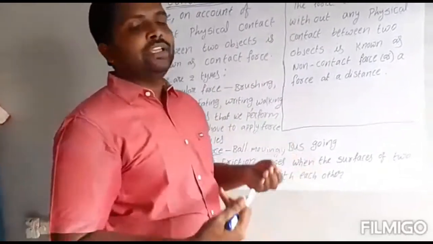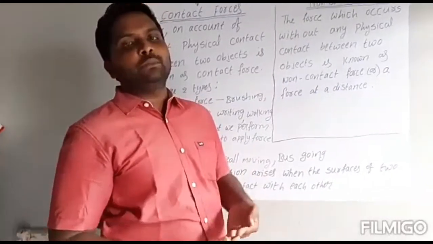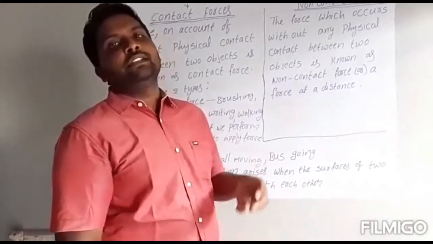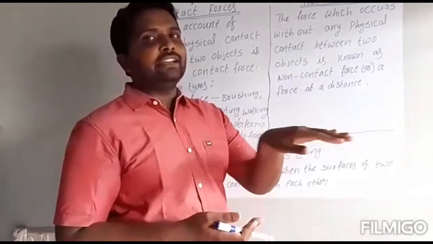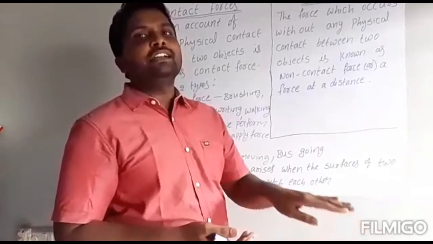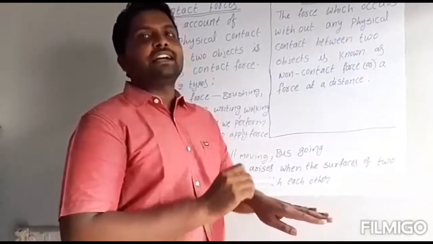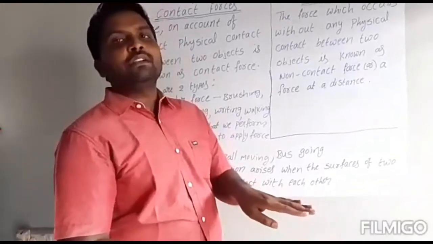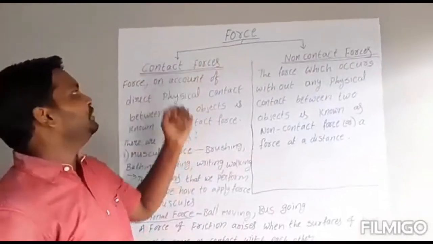The bus going on the road means the bus tires are one object and the road is another object. These two objects are in contact with each other. The bus is not going in the air, it is going on the road. Why is it going on the road? Because the tires are in contact with the road. What is the force between them? Frictional force.